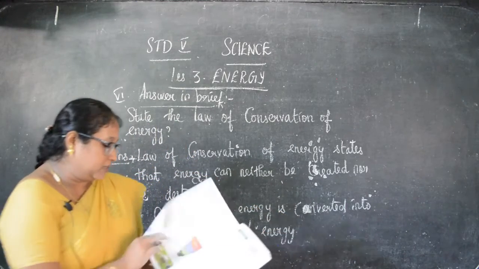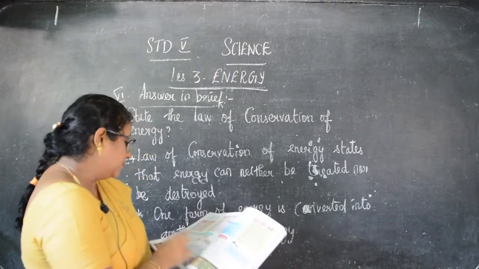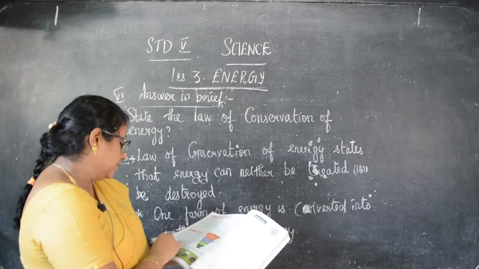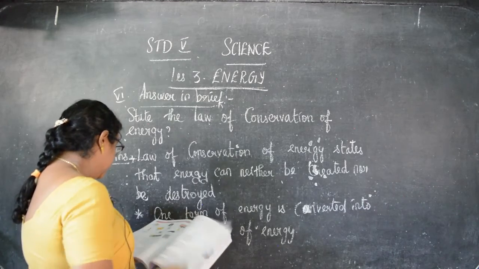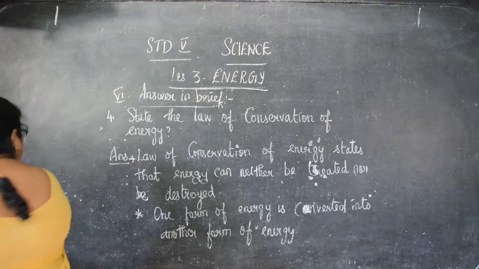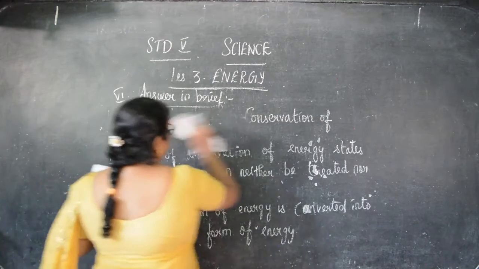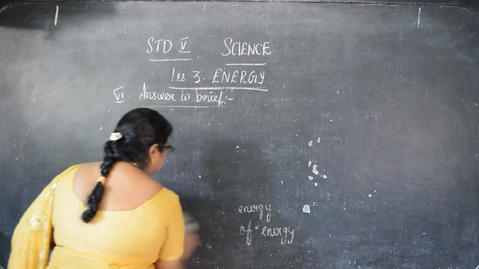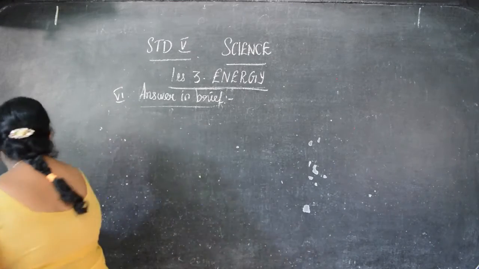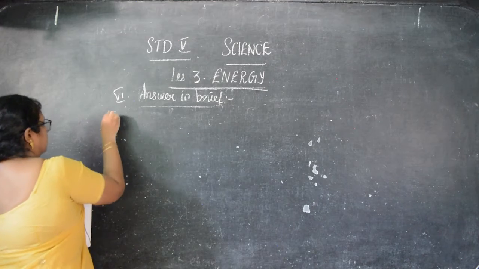Now we'll go to the next question. That is, the fifth question. Take down neatly and without making any spelling mistakes, children.